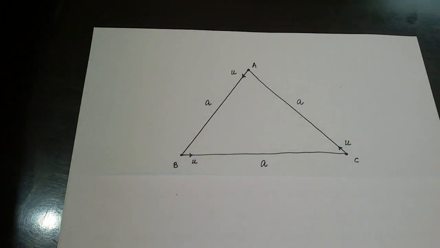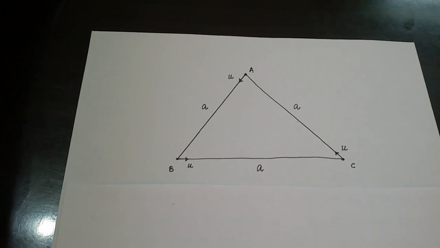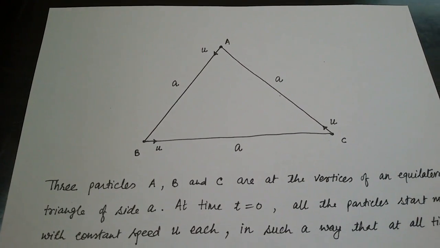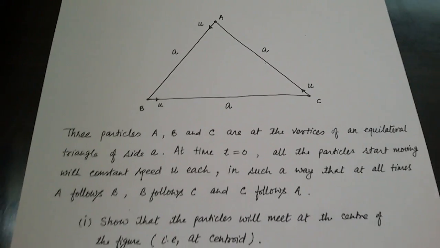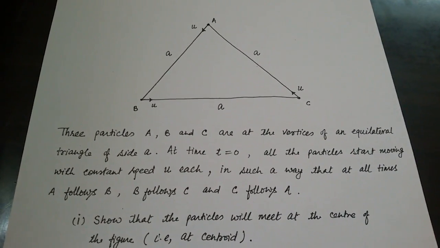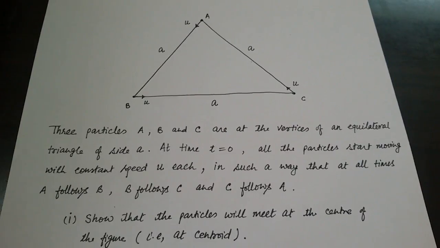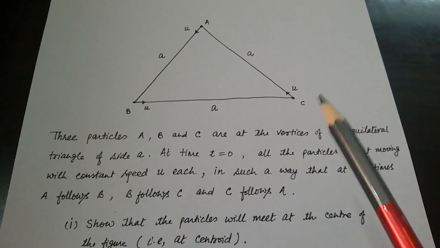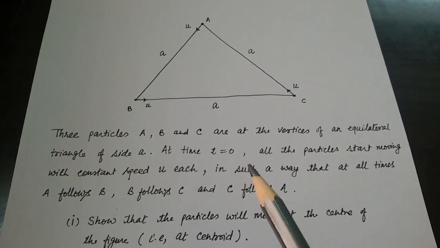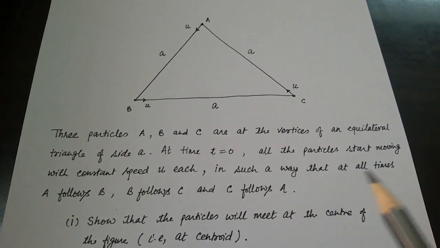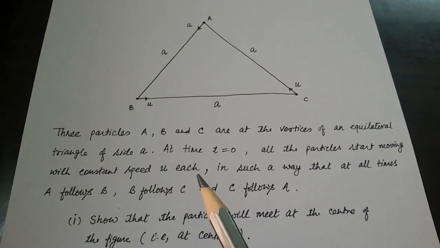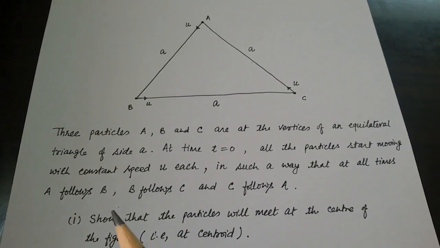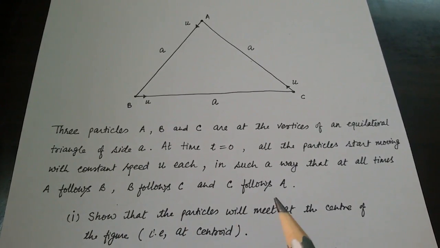The situation here is like this, and let us see it completely. So what is it? Three particles A, B and C are at vertices of an equilateral triangle of side a. So this is quite visible here. At time t equal to 0, all particles start moving with constant speed u each in such a way that at all times A follows B, B follows C and C follows A.